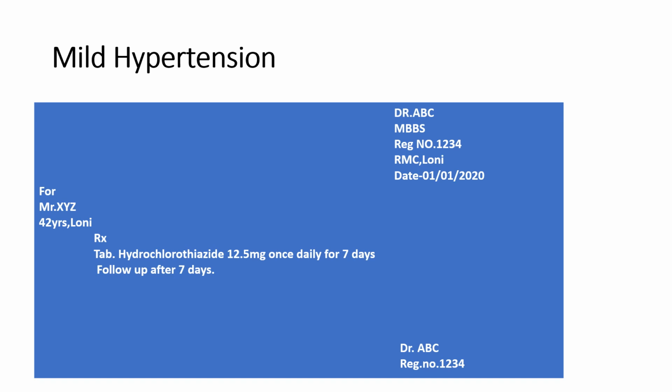So here we can also use telmisartan 40 milligram once daily for 15 days. It is an angiotensin receptor blocker. Then another alternative drug like tablet atenolol 50 milligram once daily for 15 days. It is a cardioselective beta blocker. Then we can also use amlodipine. Amlodipine, it is a calcium channel blocker. Amlodipine 5 milligram once daily for 15 days.